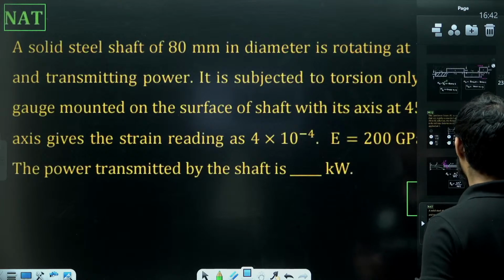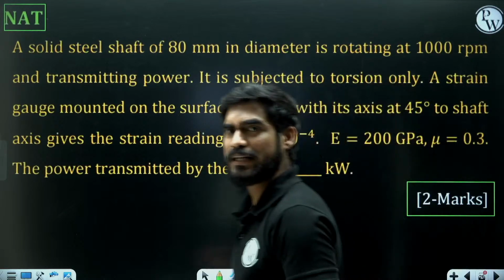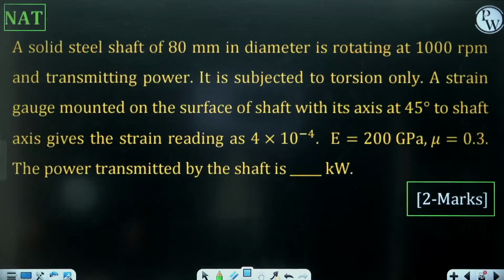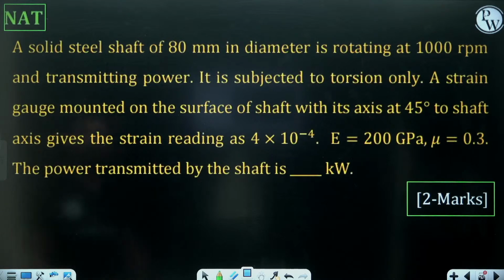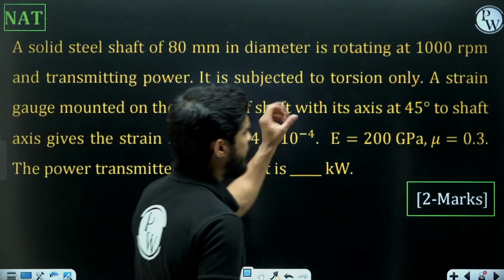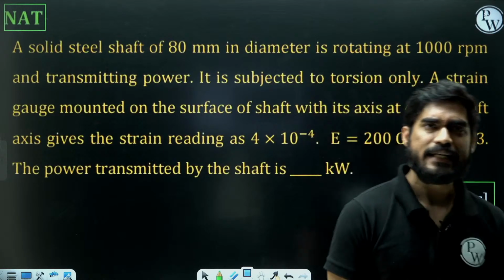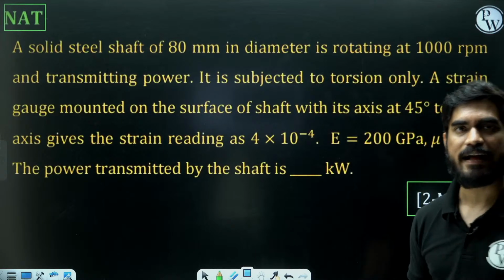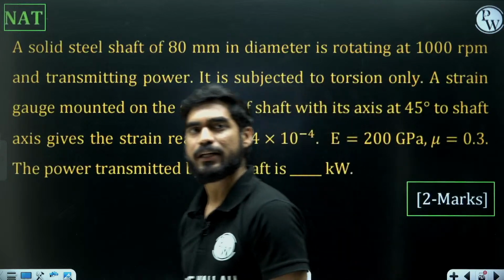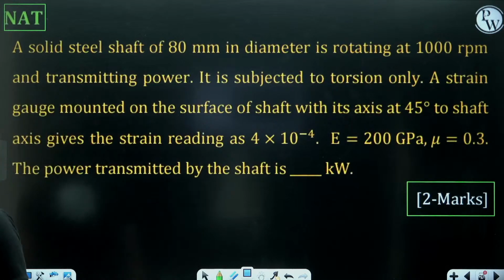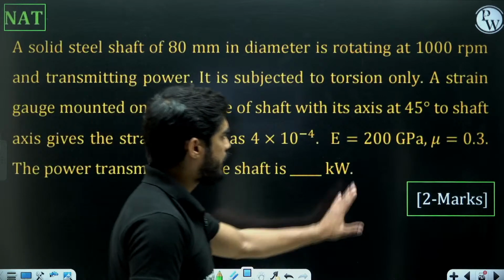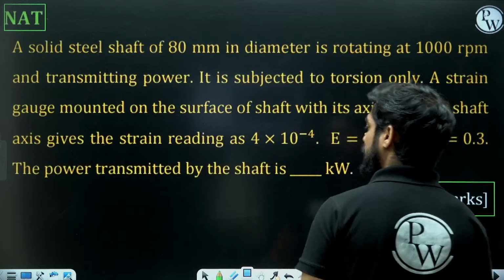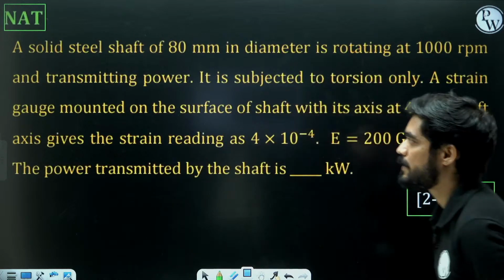Let's solve this one. A solid steel shaft of 80 mm diameter is rotating at 1000 rpm and transmitting power. It is subjected to torsion only. A strain gauge mounted on the surface of shaft with its axis at 45 degree to shaft axis gives the strain reading as 4 into 10 to the power minus 4. E is 200 gigapascal, Poisson's ratio is 0.3, power transmitted by the shaft is.